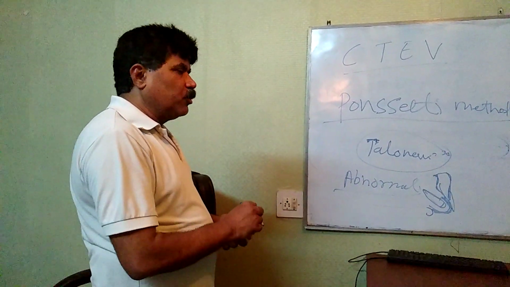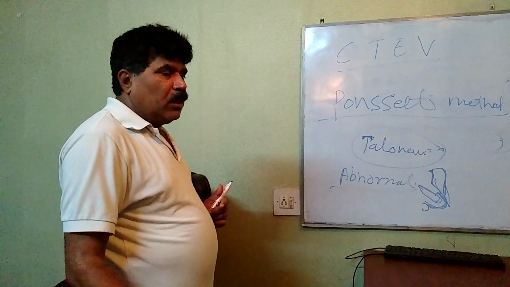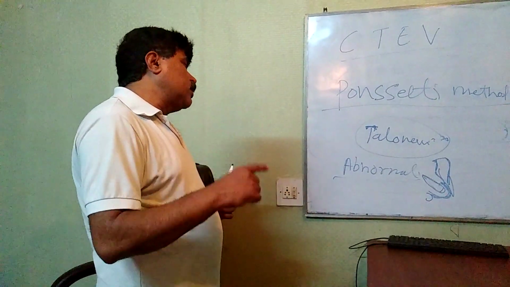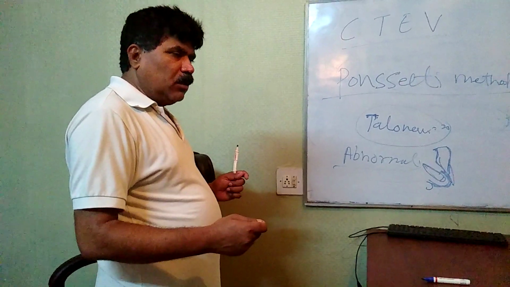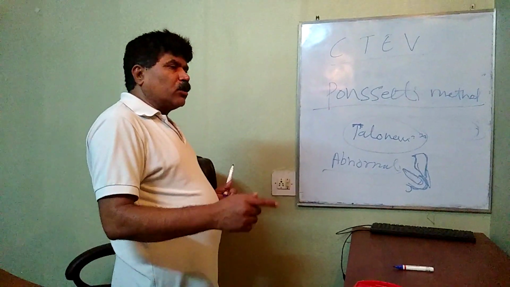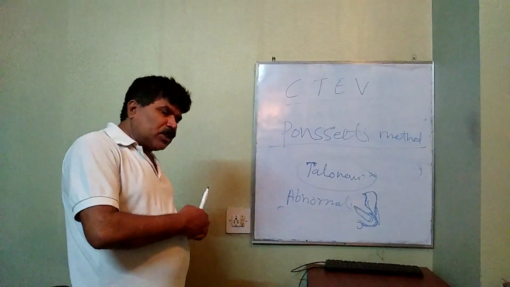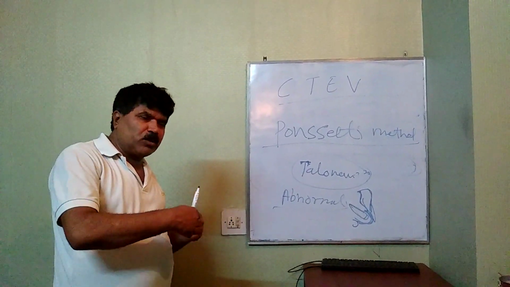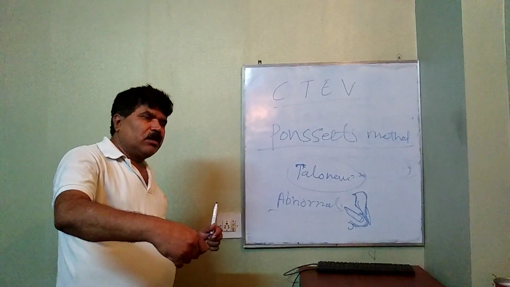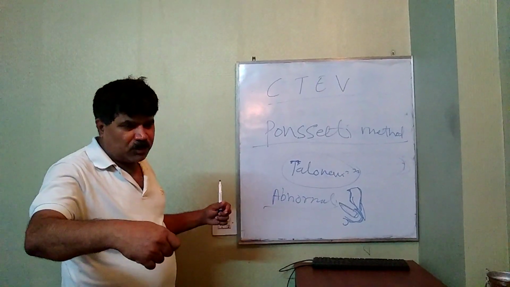So what Ponseti said is, first of all, unlock the abnormal deformity just by pushing the great toe from the abnormal position to the correct position.